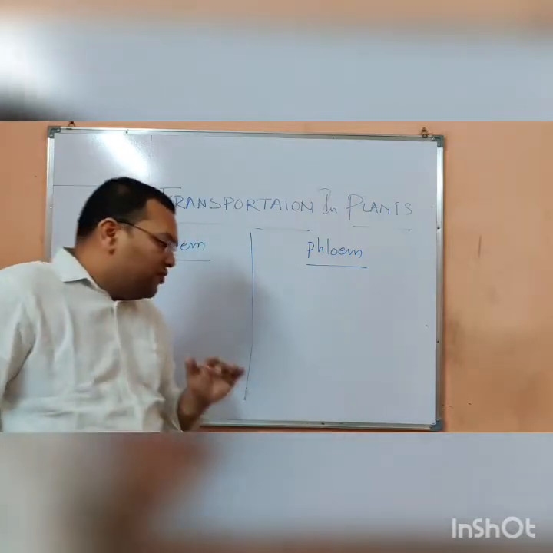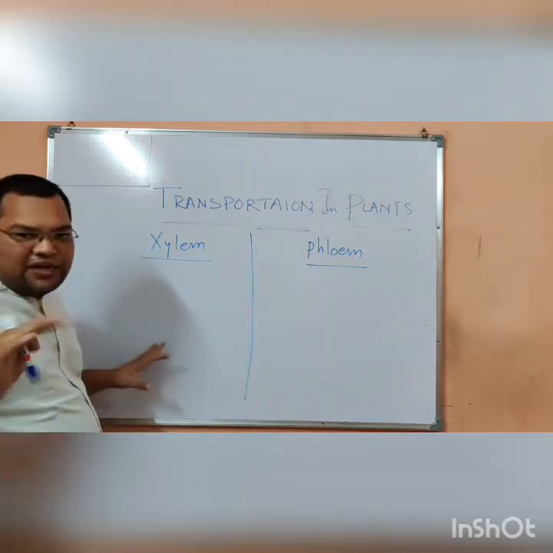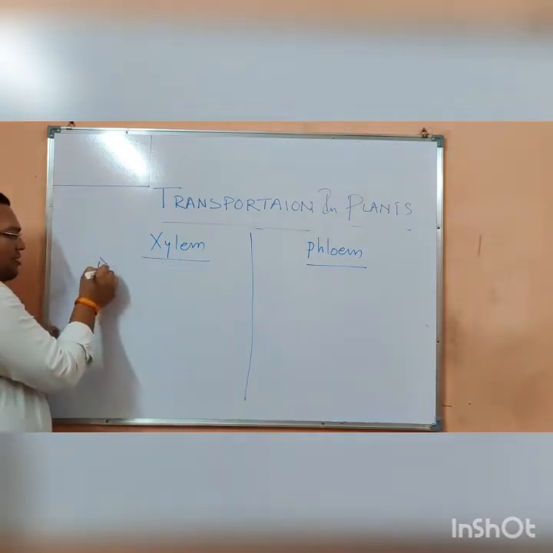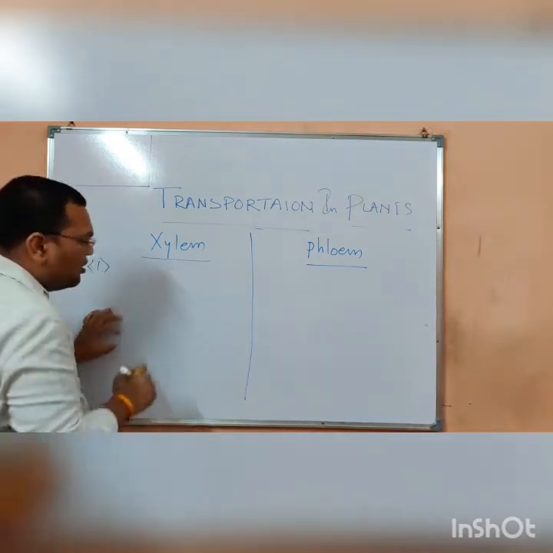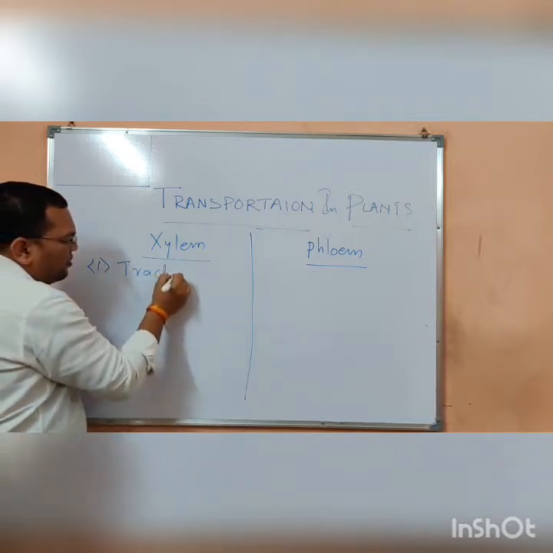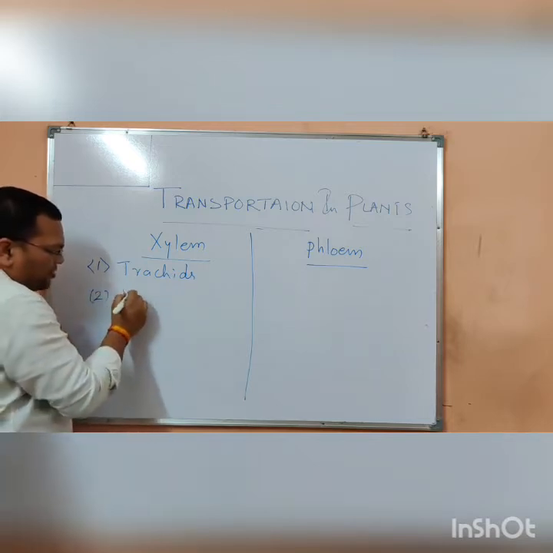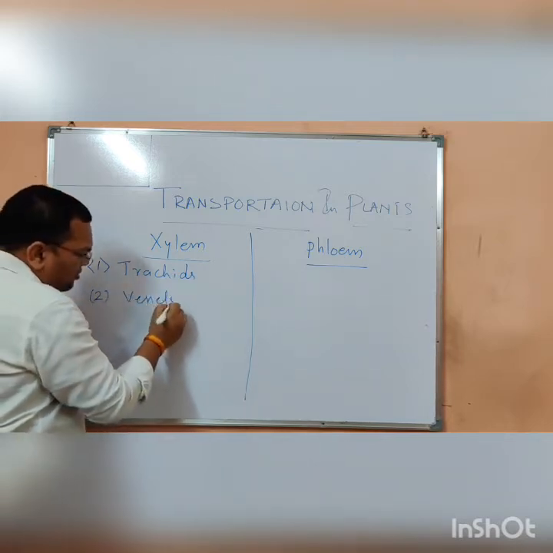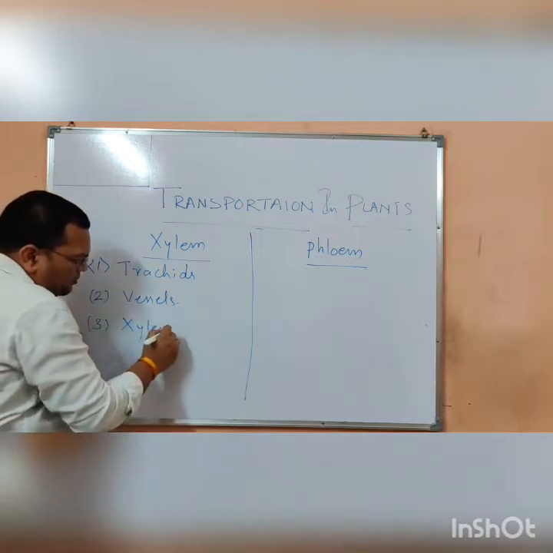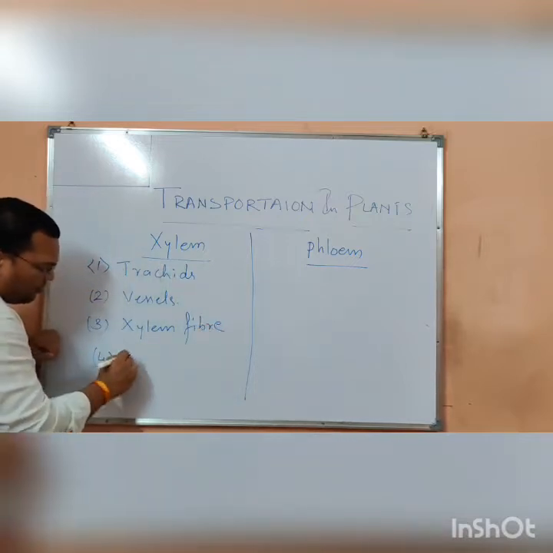Now in 9th class, we know the components of xylem and the components of phloem. I am just writing here for you. Xylem has four types of cells. The first is tracheids. The second is vessels. The third is xylem fiber. The fourth is xylem parenchyma.